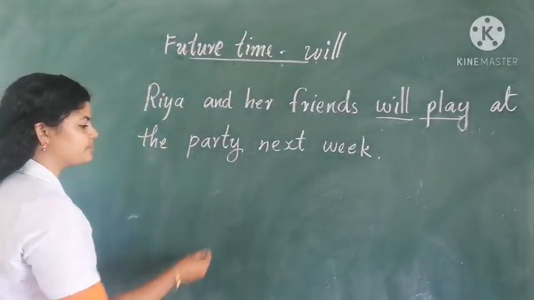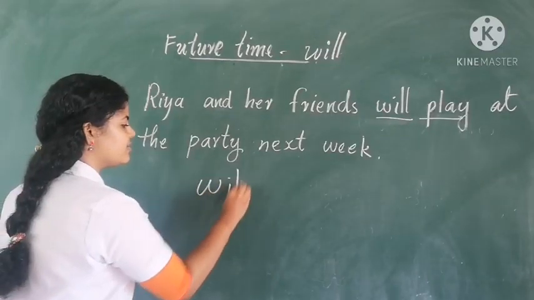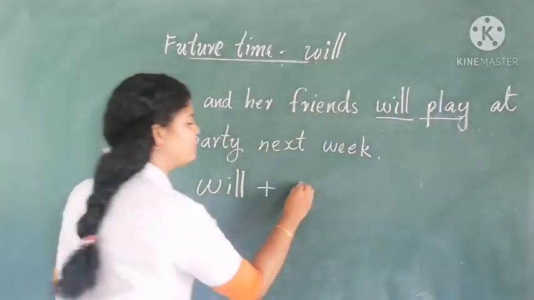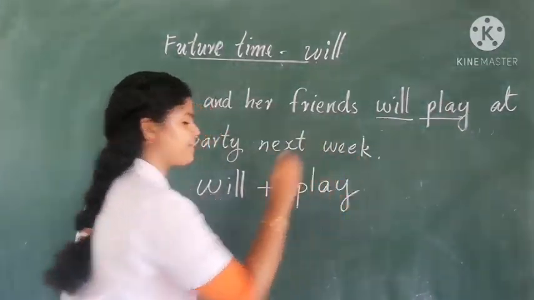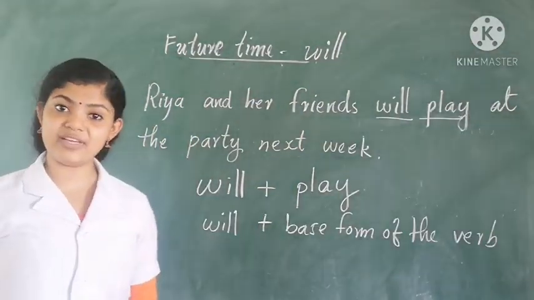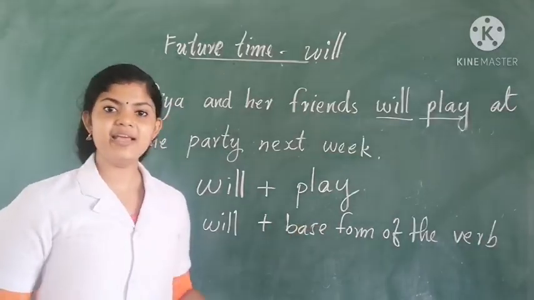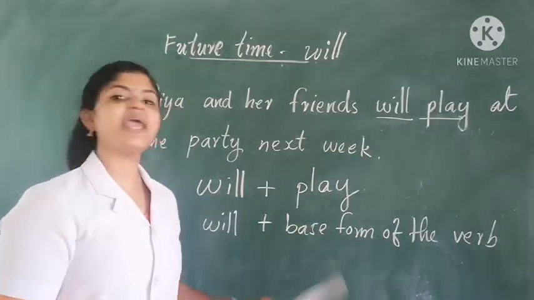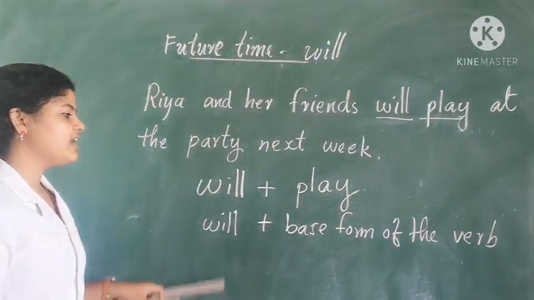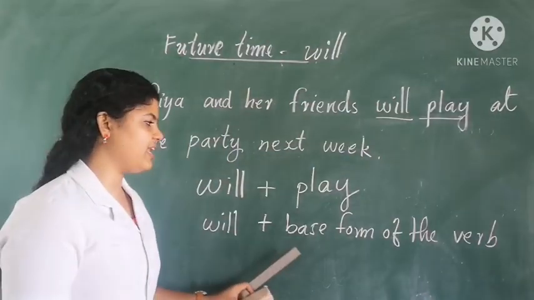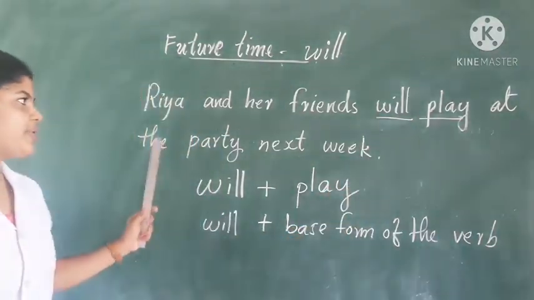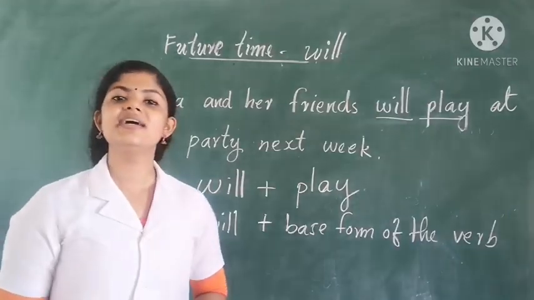So here you can see will plus, yes, the verb in the sentence, that is play. Okay, so how can we refer to this? Will plus the base form of the verb. We know play, played and played. Play is the first form of the verb. That first form means the base form. So we have to use will, and next to will is the base form of the verb. So that is what we have seen here. That is, Ria and her friends will play at a party next week.